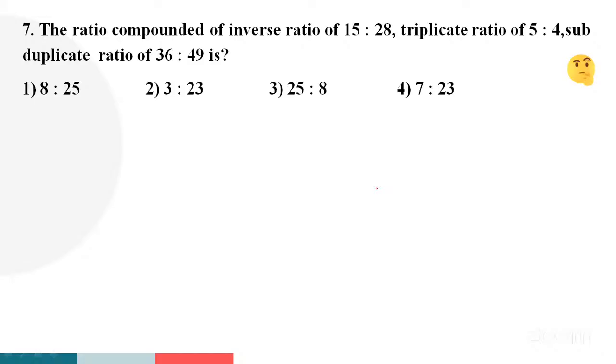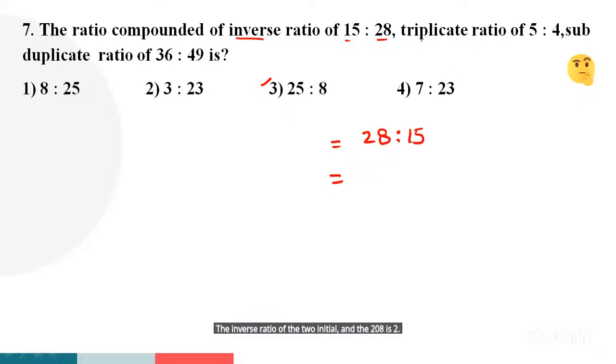Yeah, somebody saying answer option 3, 25:8. Let me check, guys. I'll note it down. The inverse ratio of 15:28. So what is the inverse ratio? It's just the reverse, isn't it, when two are given. So 28:15. Next, triplicate ratio of 5:4.